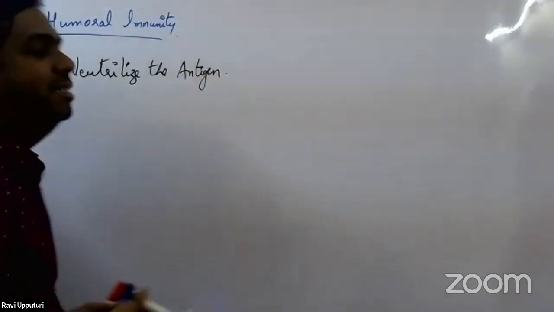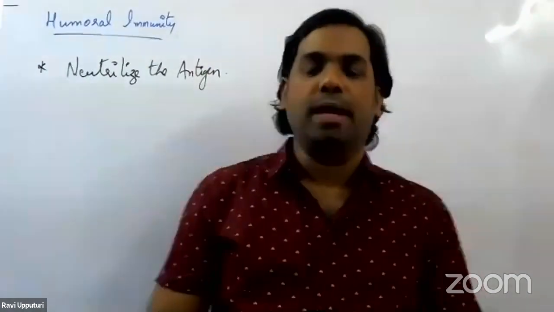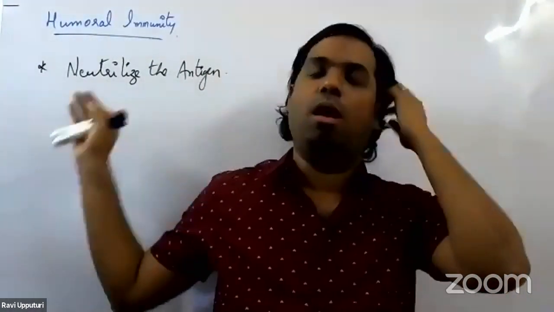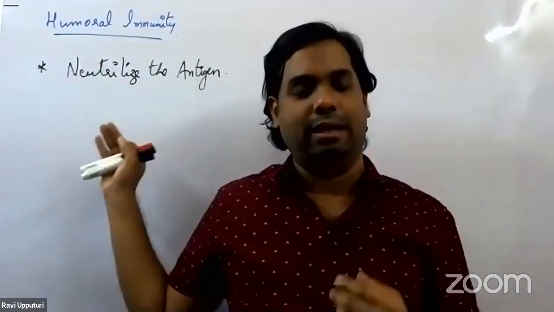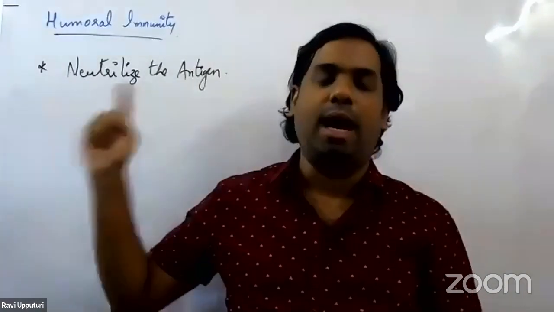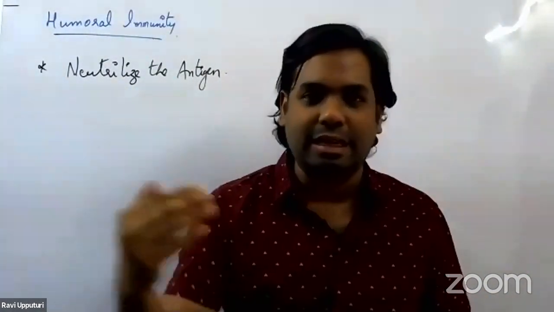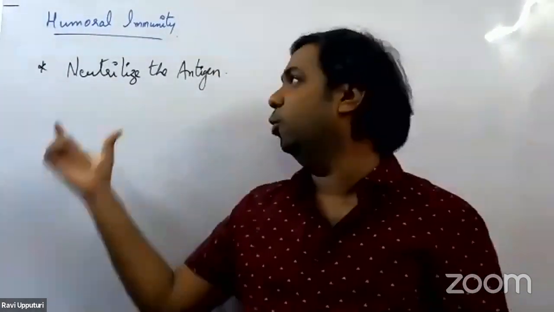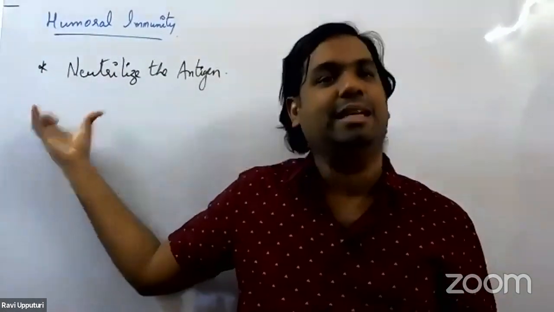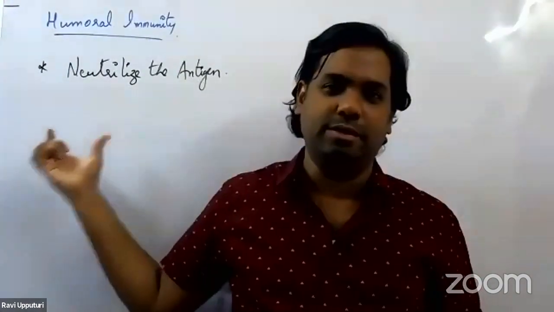We call it the neutralization reaction. This is one way how the antibodies would target the specific antigen that has entered inside the body.